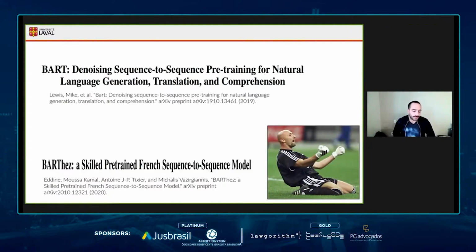BART is one of the very good natural language generation models based on neural networks. And recently we've seen BARThez, which is a skilled pre-trained French sequence-to-sequence model. Our data set is in French, so this is why we want to start off with BARThez.